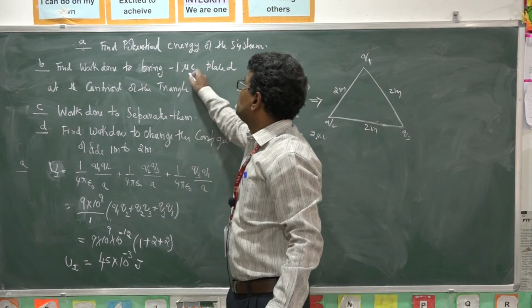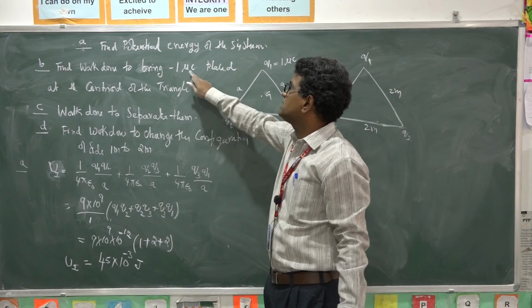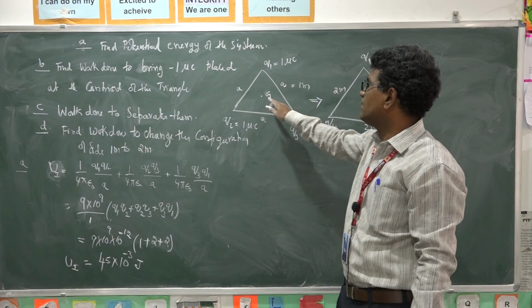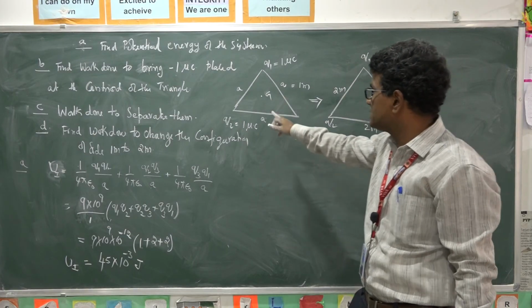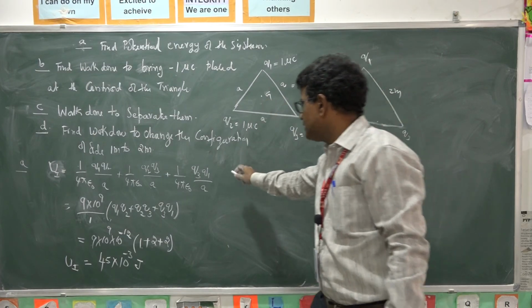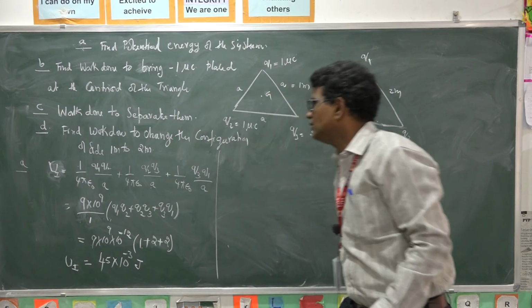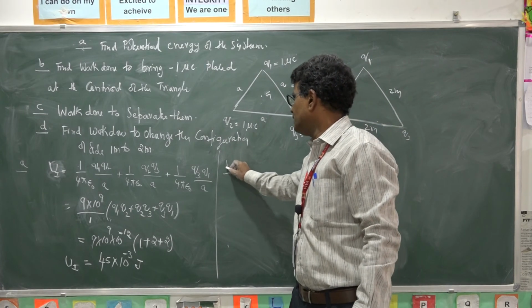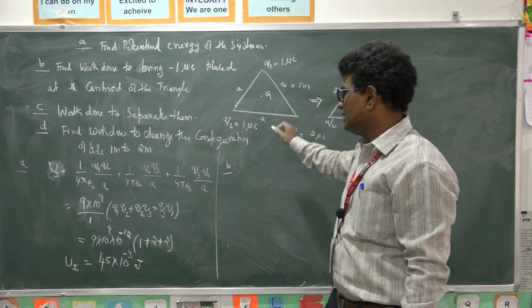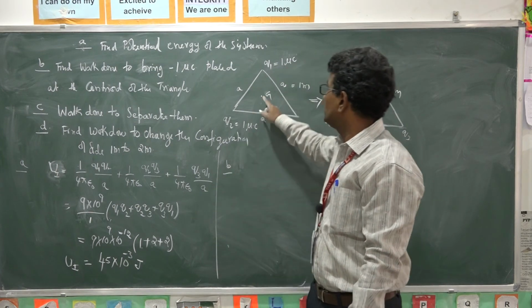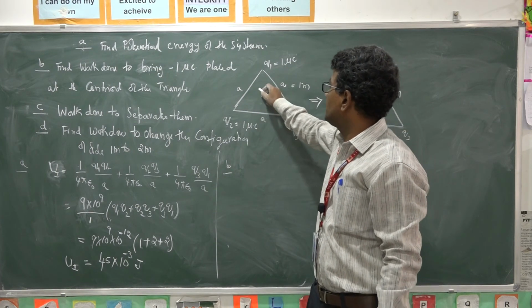Find work done to bring minus 1 microcoulomb placed at the centroid of the triangle. To bring this, when you place that, you can calculate like this. This is the initial potential energy without this minus 1 microcoulomb.